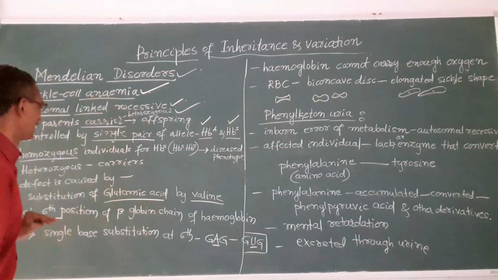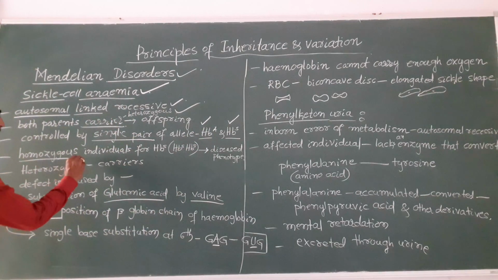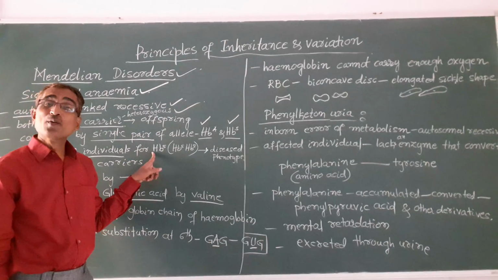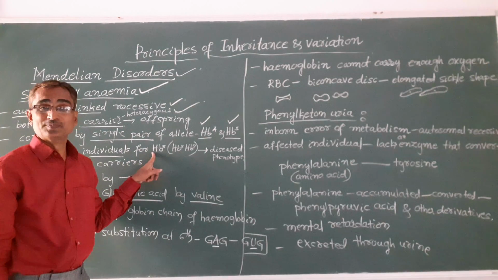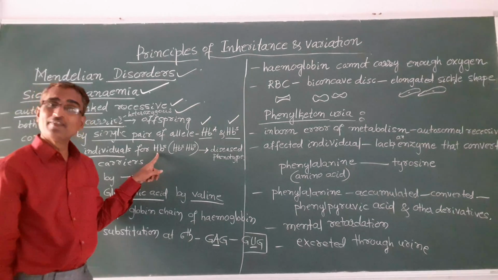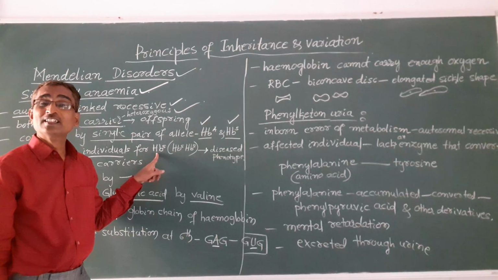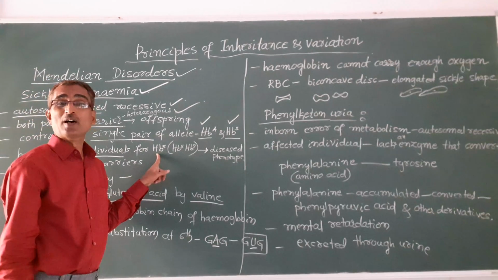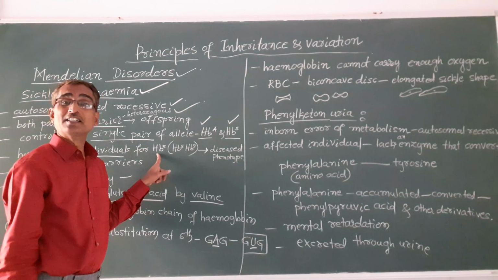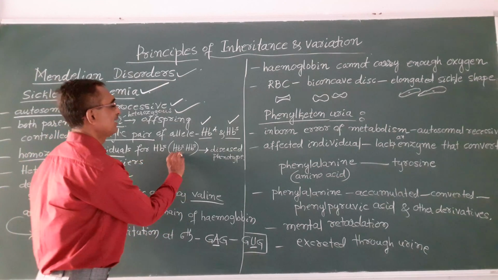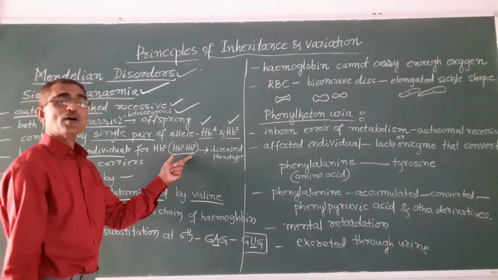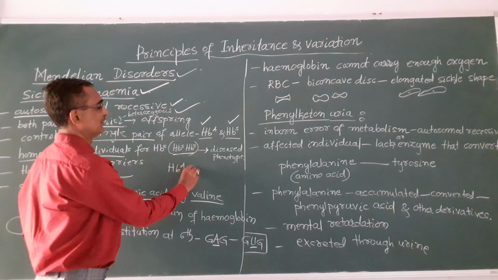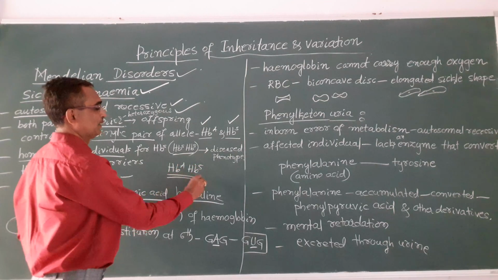Further, homozygous individuals for HBS, the defective gene. Homozygous means both the alleles are the same: HBS and HBS is homozygous, while HBA and HBS is heterozygous.